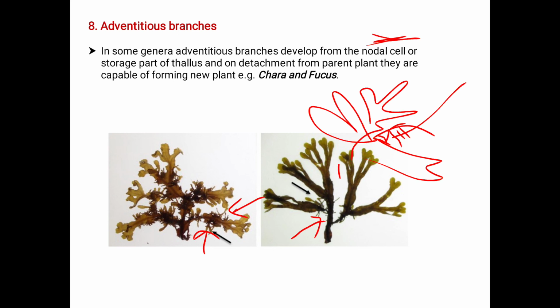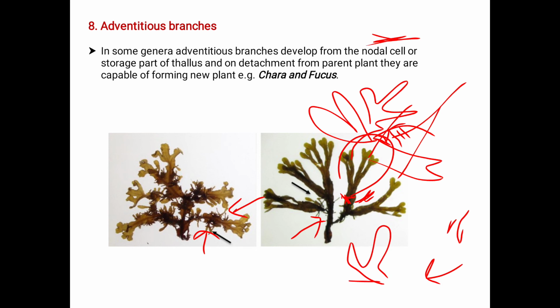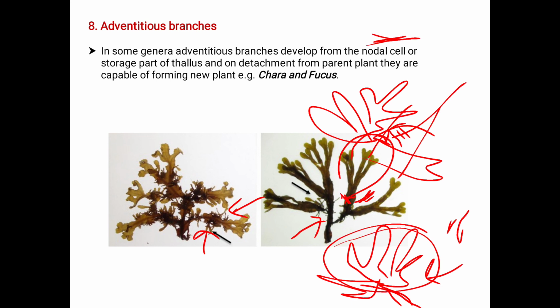See, if it is the thallus part where the storage function takes place, there the initiation of the adventitious branches takes place. When these are separated from the main plant body, these adventitious branches grow as individual plants; they have the capacity to regenerate. See, the complete whole plant is formed from just a part of the adventitious branches. This is regarding the adventitious branches.